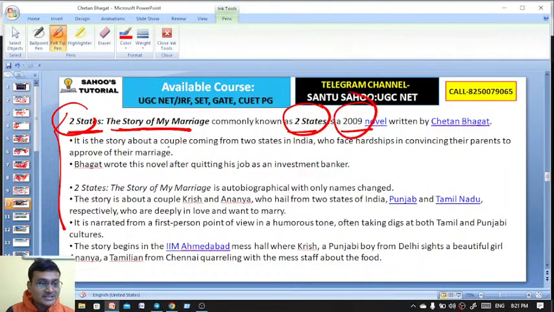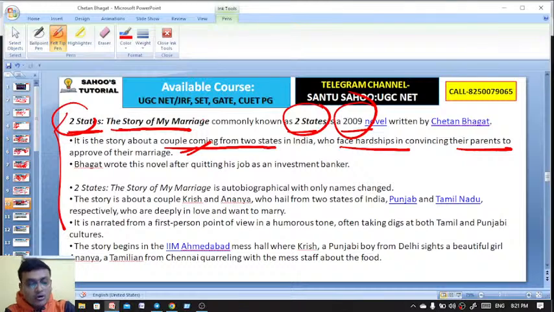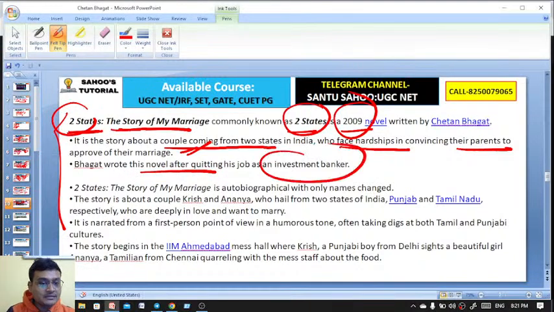Got it? So it is a story about a couple coming from 2 states in India who face hardship in convincing their parents to approve their marriage. You all have watched the movie, 2 States, The Story of My Marriage. Bhagat wrote this novel after quitting his job as an investment banker. And 2 States is an autobiographical novel with only names changed.